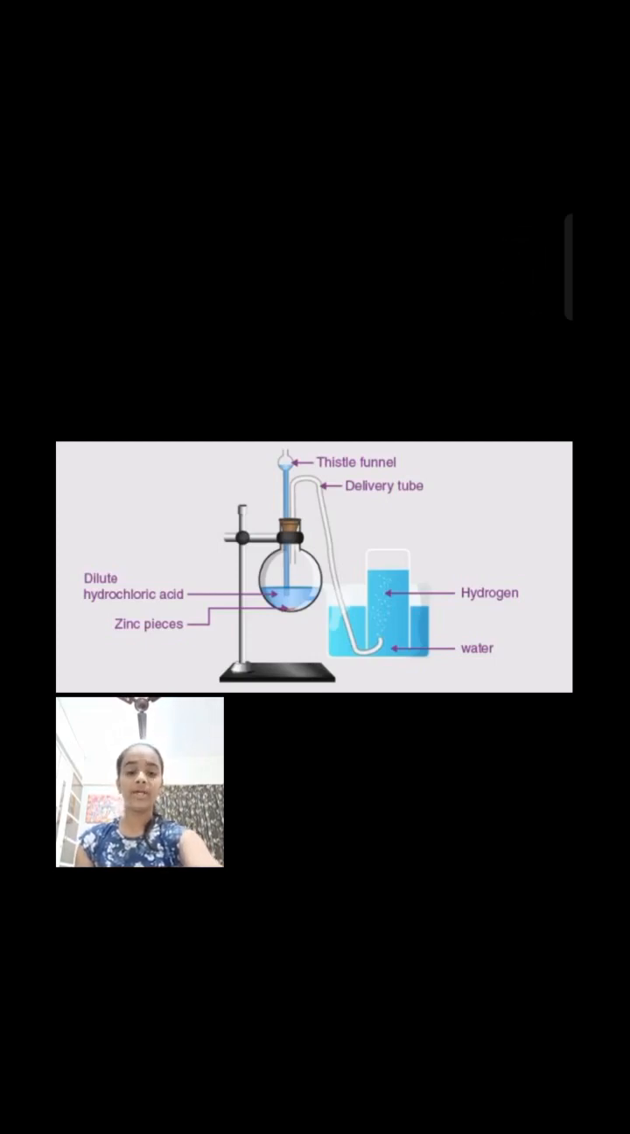Zinc is preferred over other metals in the laboratory preparation of hydrogen for the following reasons. The reaction of metals such as sodium and potassium, which are more reactive than zinc, is uncontrollable and explosive. Hence, metals that are more reactive than zinc are not suitable for the laboratory preparation of hydrogen. Second, calcium and magnesium are expensive. Zinc is more reactive than other metals like iron, tin and lead, and is capable of displacing hydrogen from dilute acid.